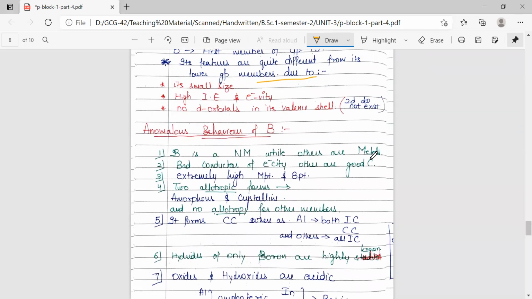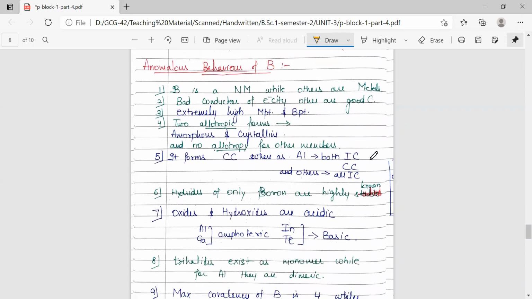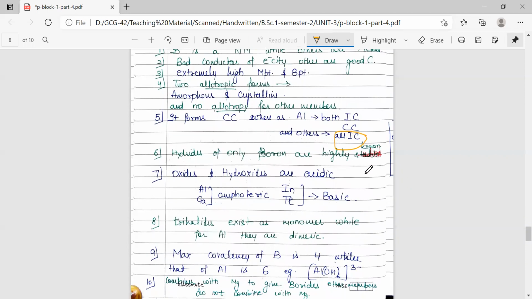Boron is the only non-metal while others are metals, or it is a bad conductor of electricity while others are good conductors. It has extremely high melting and boiling points due to the covalent bonding network of icosahedral structure. It exists in two allotropic forms, amorphous and crystalline, while other members do not have any allotropic forms. It forms covalent compounds, whereas aluminium forms both ionic and covalent compounds, while other members form ionic compounds.